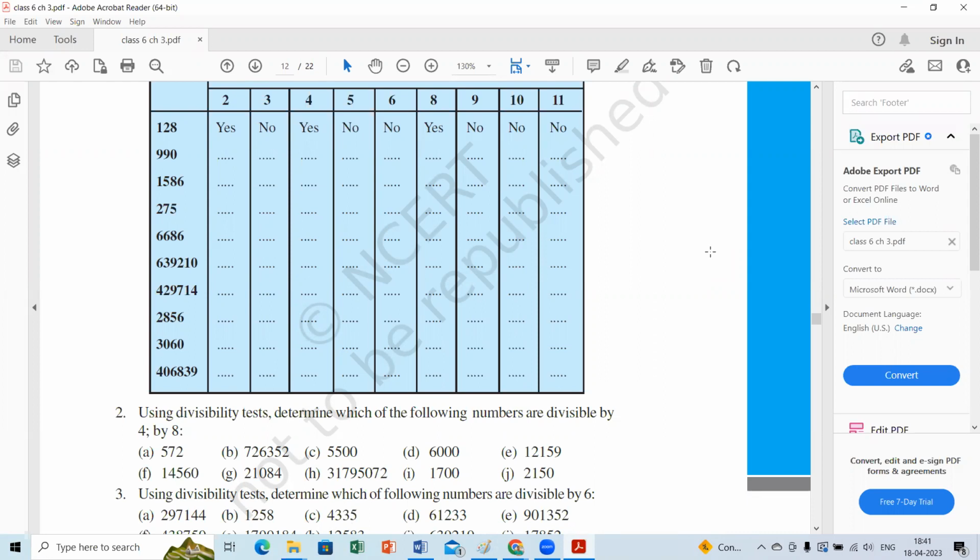11. One second, ma'am. What are alternate digits here? 6 plus 8 and 6 plus 6. 6 plus 6 is 12. 6 plus 8 is 14. 14 minus 12 is 2. So it is not divisible. Very good.